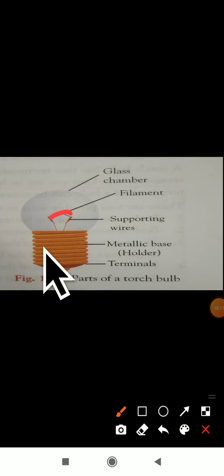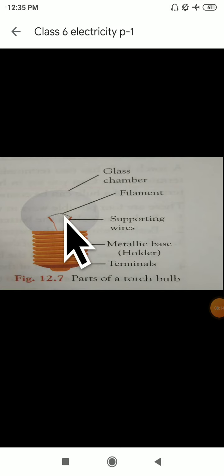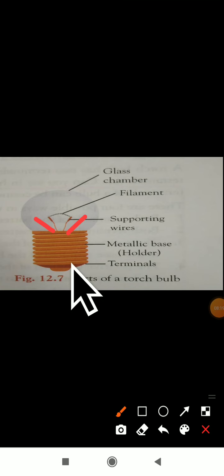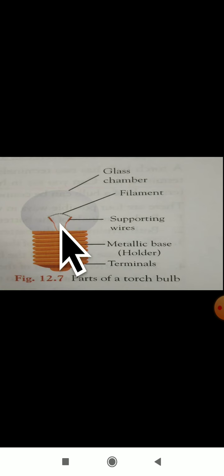You can see here the black wire, this is the filament. And can you observe here two slanting lines? Yes, these are the supporting wires for a filament. The outer part is a glass chamber. Inside the glass chamber, there is a vacuum present, and a bulb has a filament. Filament is a thin wire-like structure, and the two supporting wires are present. To the two supporting wires the filament is attached.